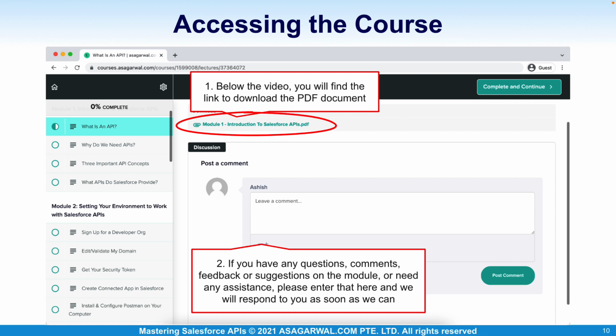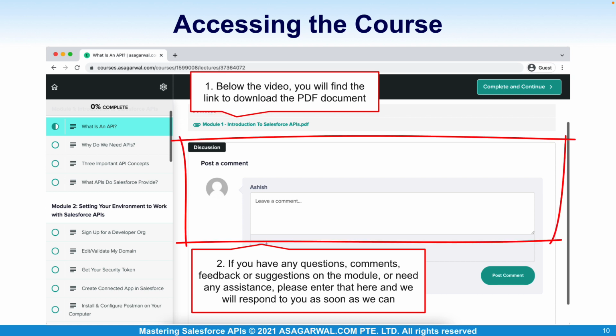Below each video you are going to find a link to download the PDF document, and underneath that you are going to see a discussion box. If you have any questions, comments, feedback or suggestions on the module or need any assistance, please enter that here, and we'll respond to you as soon as we can.